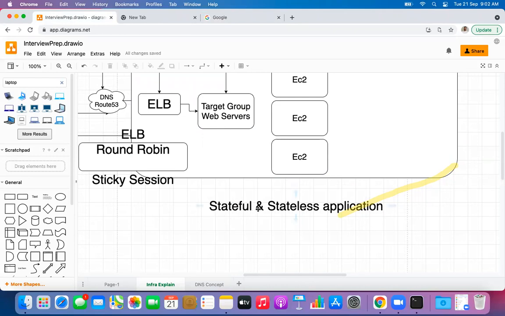consists of some database connections. Whenever we are trying to pull some data, a database connection is required in order to process a request. That is known as stateful, and where a database connection is not required, that is known as stateless application, right, guys? These sort of applications are responsible for deciding whether a sticky session is required or not. So first of all, you will read about stateful and stateless applications, then we will discuss it further, right? Is that fine, guys? Yeah, got it.